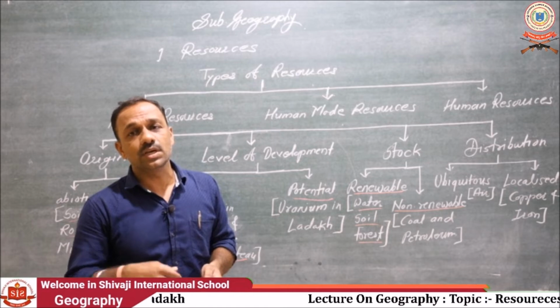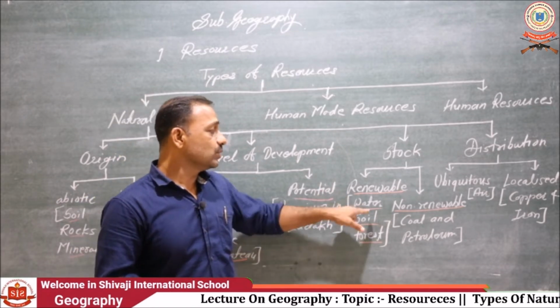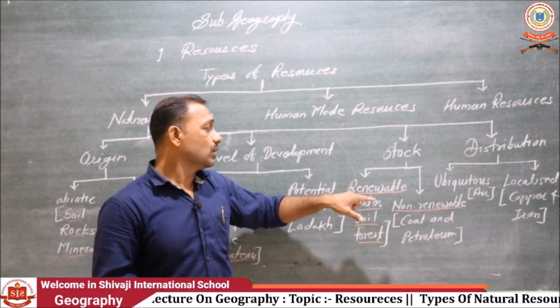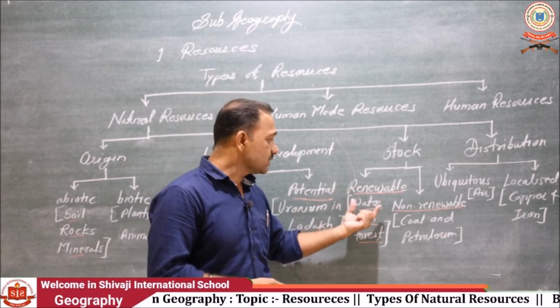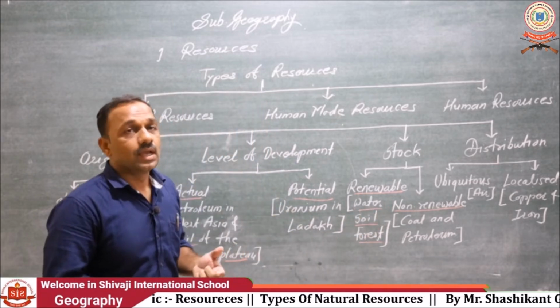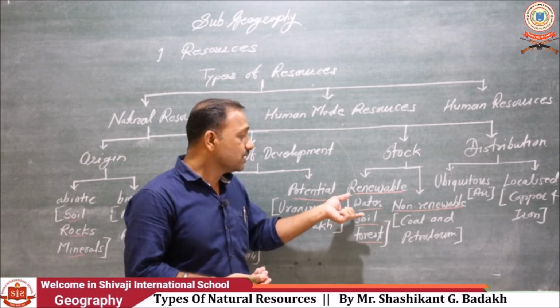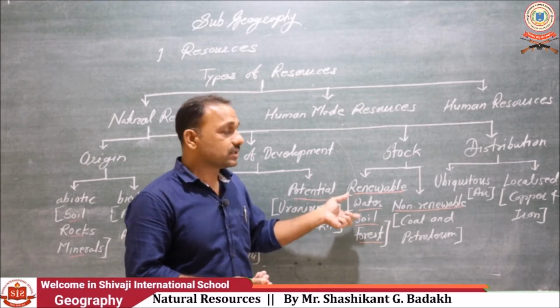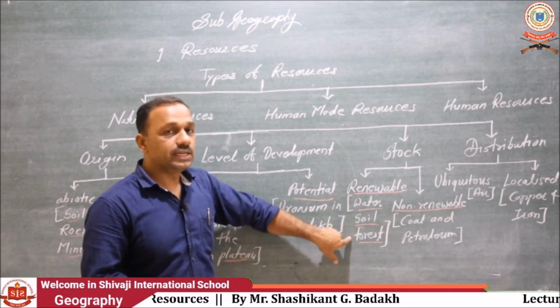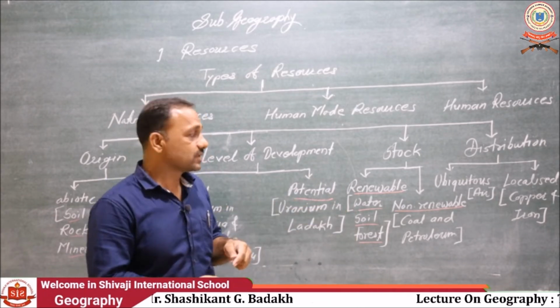But due to human interference, we are facing water scarcity all over the world. It's a renewable resource, but because of overuse of water and human interference, it has become endangered. These renewable resources automatically renew in a short time.